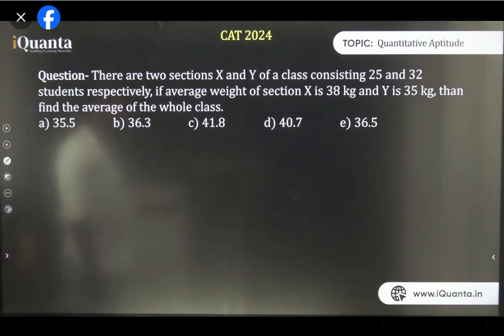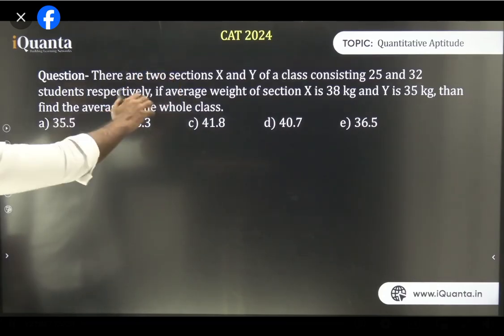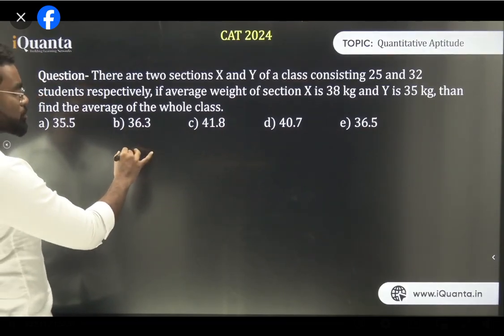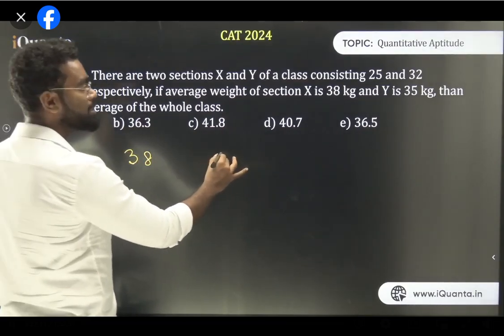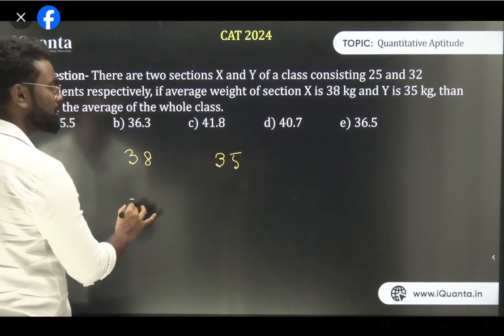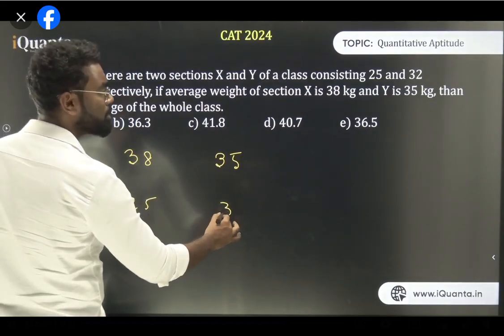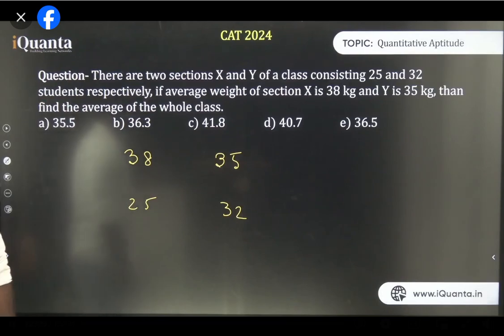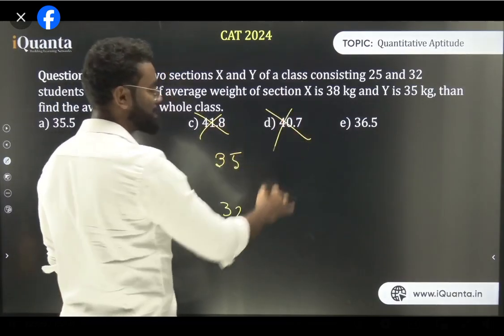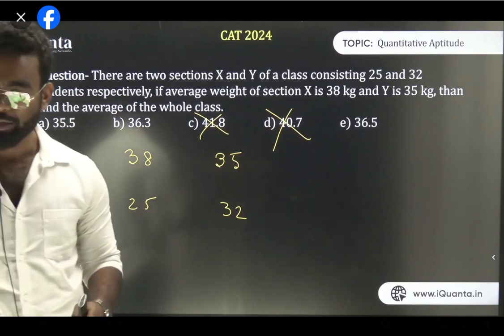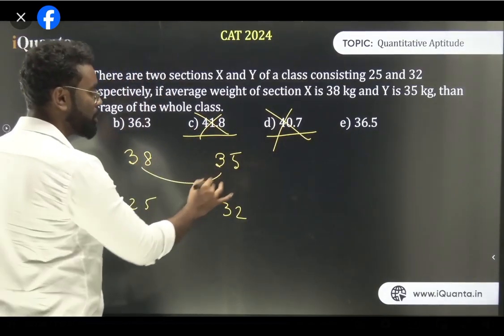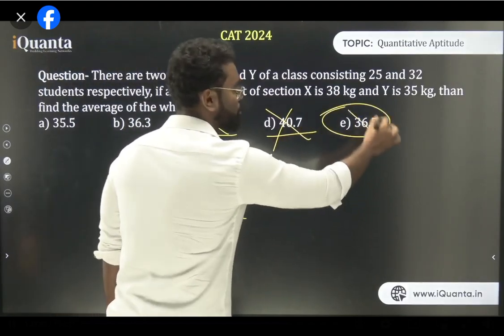So in this type of question, how do you solve it? Look, I will not solve this question by using anything. Just check how I'm solving. So section X is 38 and Y is 35, right? Section X's number of people is 25, Y's number of people is 32, right? Now understand very, very carefully. Your answer cannot be this, your answer cannot be this, because I have told you the average should be in between. So the answer cannot be 41, it cannot be 40.7. The average of 38 and 35, if they are equal, is 36.5. So that also cannot be the answer, right?